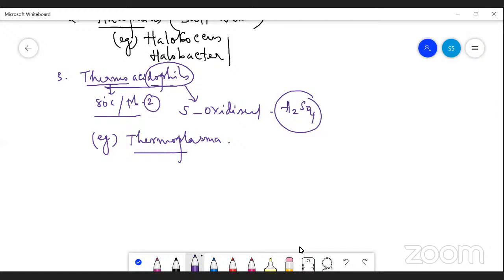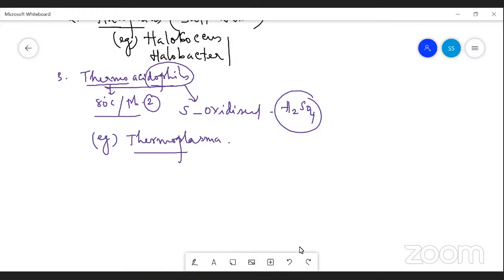It's called archaebacteria. This is one of the most primitive, and they also differ from the true bacteria based on the cell wall structures. The cell wall is composed of non-cellulosic polysaccharides, also called pseudomurein. But the eubacteria cell wall is made up of peptidoglycans, also called mucopeptides. So, let us see the next.